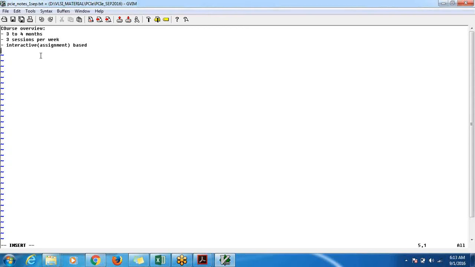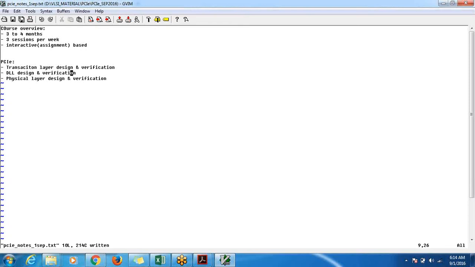For example, we are working on PCI. PCI design development will be divided into three aspects: transaction layer, design and verification; data link layer, design and verification; physical layer, design and verification. Probably we'll be spending around 1 month on each of them. Maybe in some cases it could be more than that.